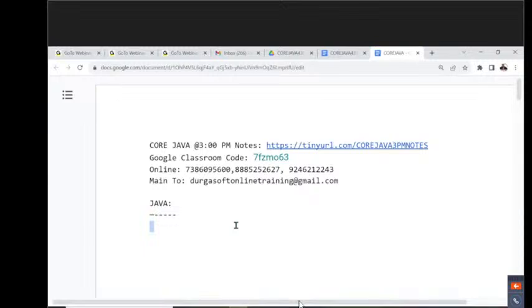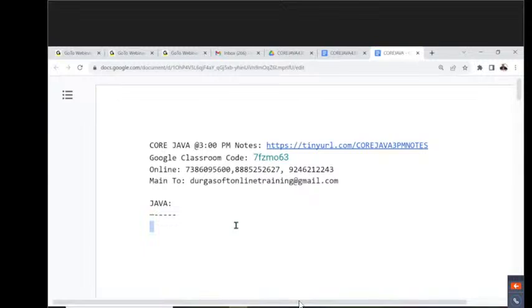The Java programming language was provided by Sun Microsystems. What is that company name? Sun Microsystems. Java is a programming language that was provided by Sun Microsystems. About this Java, there are some conventions. At present, what is the latest version of Java? Java 20th version, I think so, maybe 21st version, I didn't check in the last 1 month. I will check. Let's assume the 20th version is the latest version of Java.